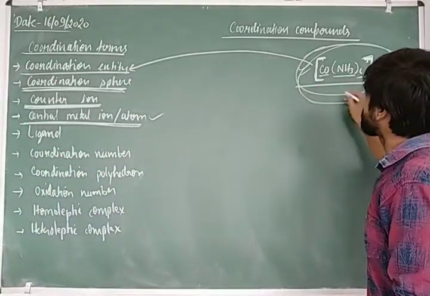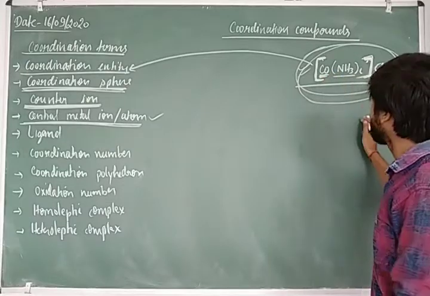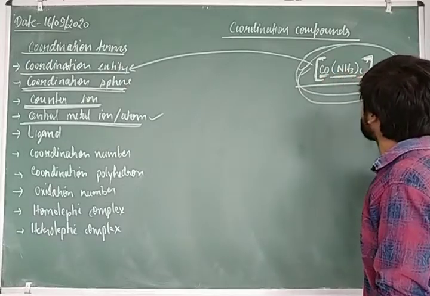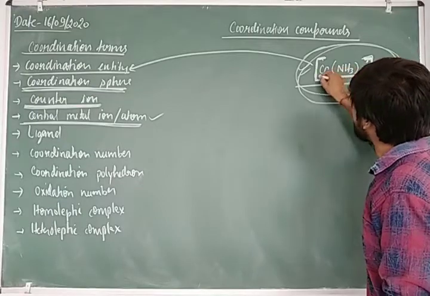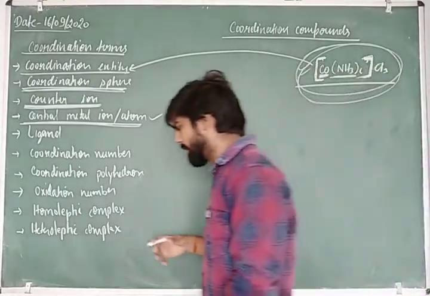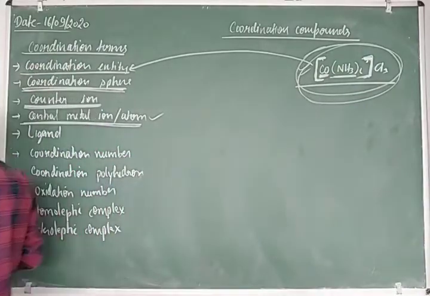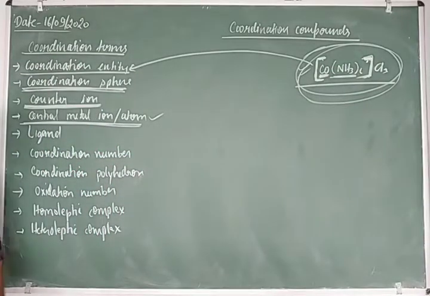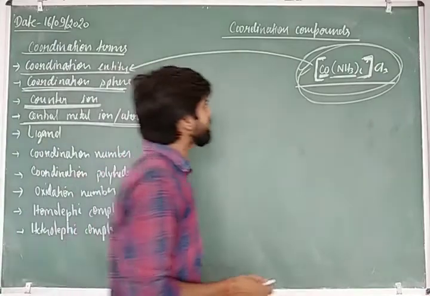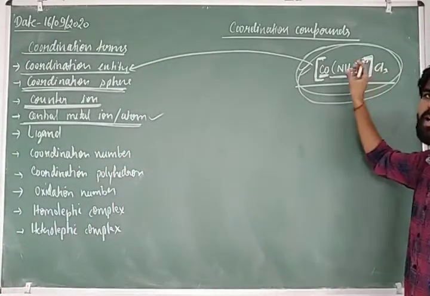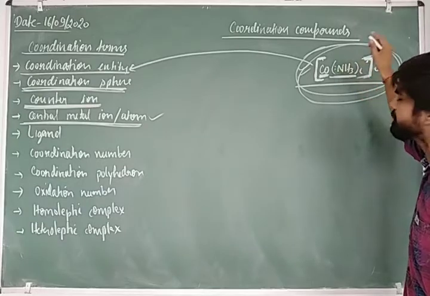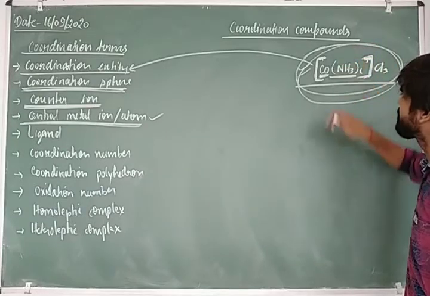In this complex, the cobalt is a central metal ion. Because why? Because all the ammonia, which acts as a ligand, is bonded with the cobalt by the donating of one pair of electrons from each ammonia molecule. So ammonia is here what? Ammonia is a neutral molecule where the pair of electrons is donated from the nitrogen atom, for the coordination.